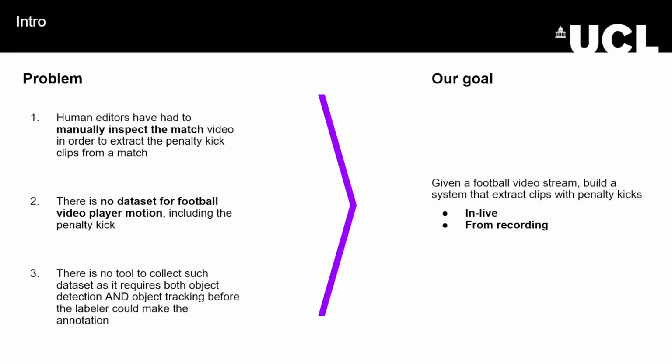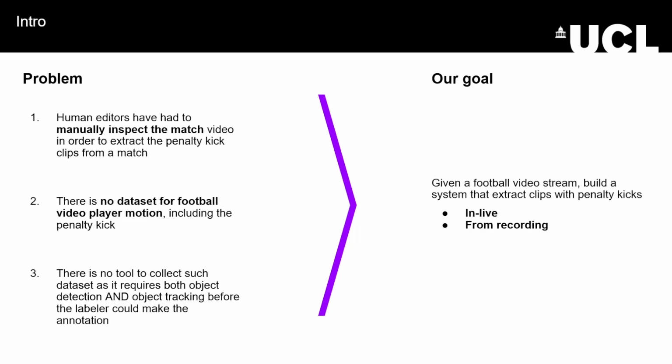So the problem that we are trying to solve with this project is that a human needs to be present to analyze the football game to manually tell when a penalty kick is happening. Our goal for this project was to create a system that could extract the moment that a penalty kick happens in a video of a whole match or a small buffer of frames.